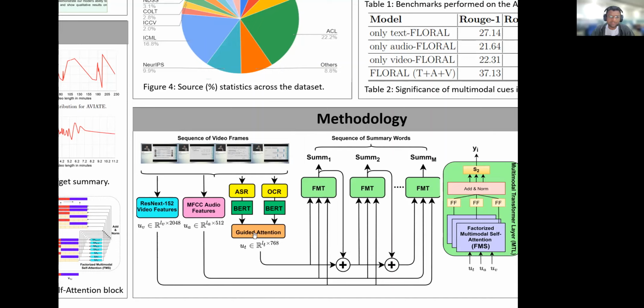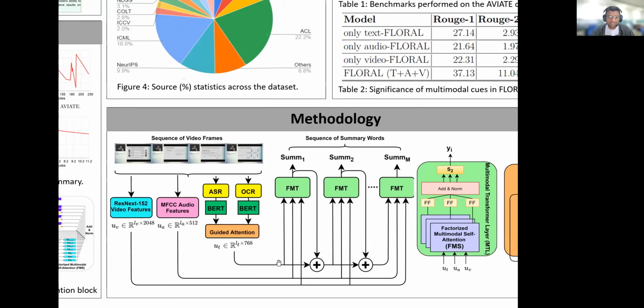Now for the transcript part, we take two forms of features. The one is ASR, the second is OCR. ASR is speech recognition, so we use Mozilla's DeepSpeech model to generate the transcript of the videos, and from the slides accompanying a particular conference video, we extract the features using an OCR model. Now we club both the ASR and OCR using a guided attention, and finally we get a 768 feature embedding.